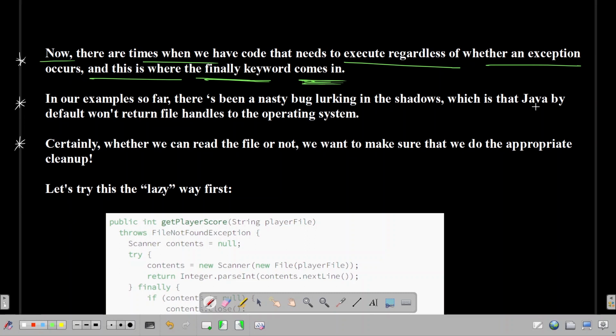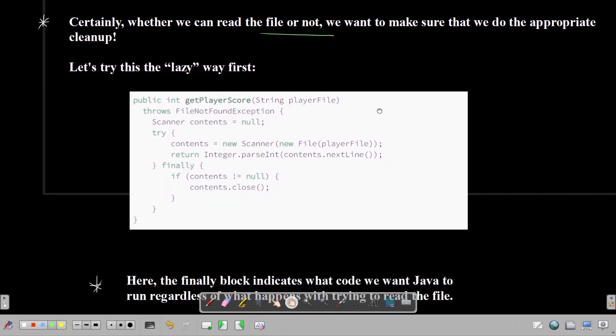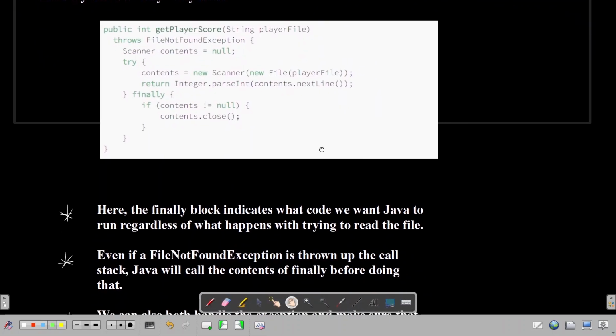Second point, I don't know why it's getting repeated. Third point: certainly whether we can read the file or not, we want to make sure that we do the appropriate cleanup. So let's try this lazy way first.